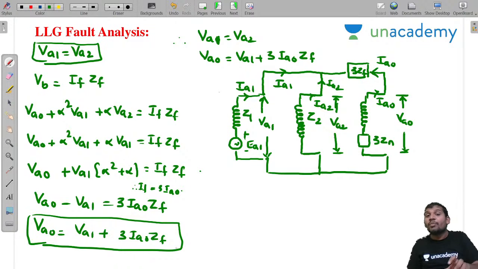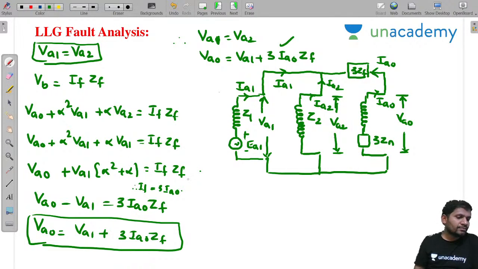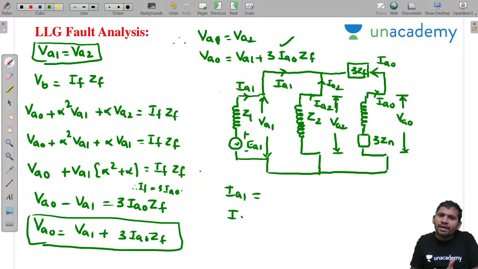Clear? This is how to draw it. The extra we are getting here is 3ZF, three times ZF, as impedance, to satisfy this relation. If you apply KVL, we can get this relation. Then analyze this network. I already gave the procedure in the first case. Follow that procedure. Find IA1, find IA2, find IA0.